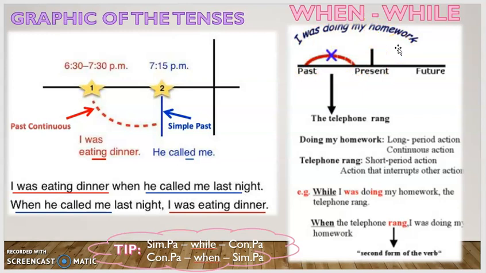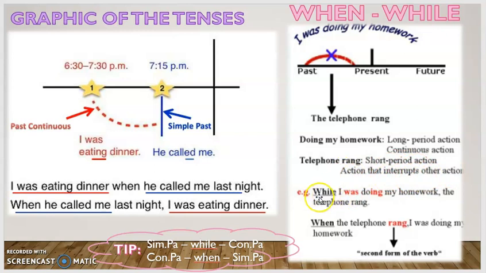Yo estaba haciendo mi tarea. Okay, but I didn't finish doing my homework when the telephone rang. The telephone rang is the action that interrupts in the middle, or interrupts the normal action. So doing my homework is a long period action. This is the continuous action. Telephone rang, el teléfono sonó, is a short period action, or the action that interrupts other actions.